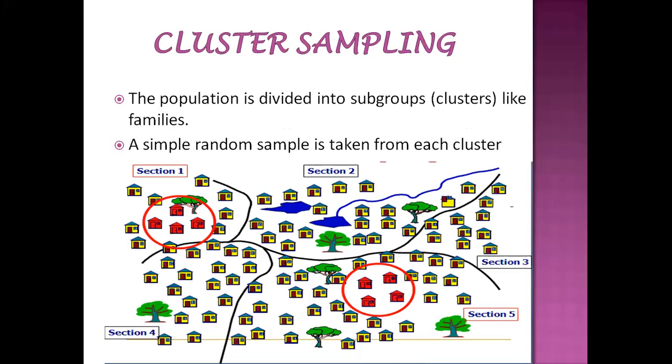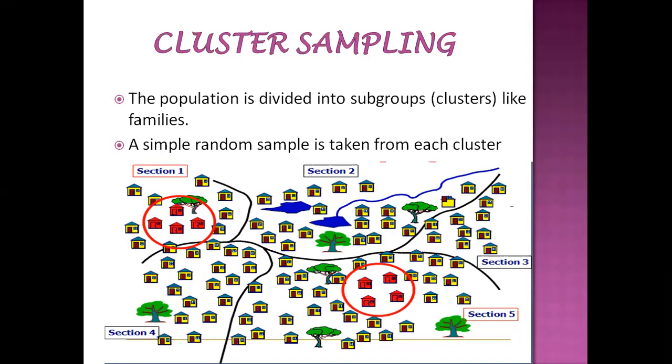See here, the population is divided into subgroups like families. For example, as you know, what are the types of families? Can you tell me? Generally, we say small family and big family, right? That is called a joint family and a nuclear family. A nuclear family is only two or four people living together, and a joint family is where they live with their grandfathers and grandchildren, right?